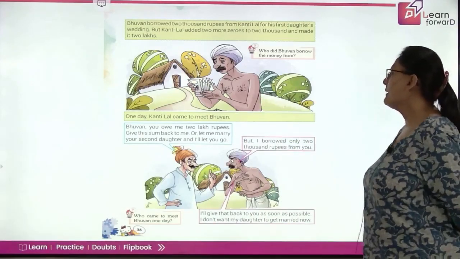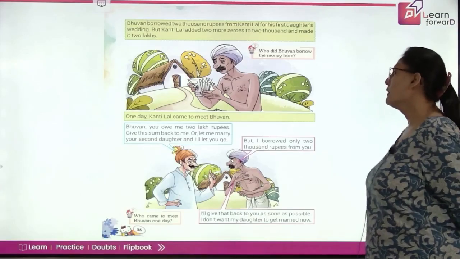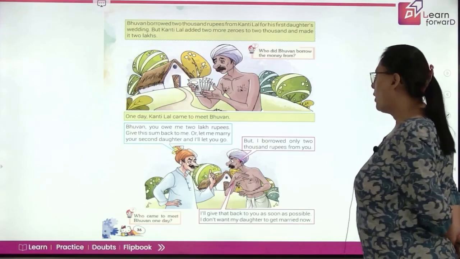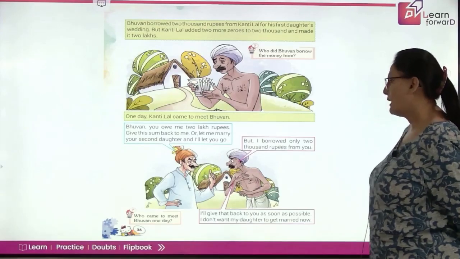One day Kantilal came to meet Bhuvan. Bhuvan, you owe me 2 lakh rupees. Give some back to me, or let me marry your second daughter and I'll let you go.